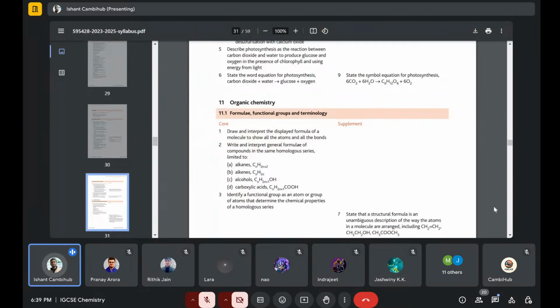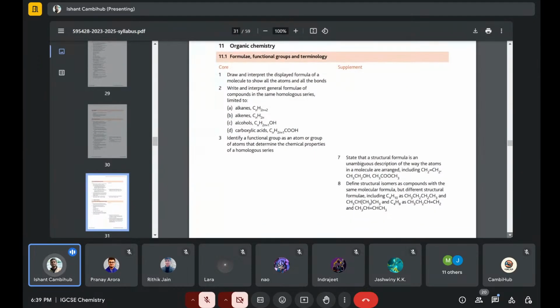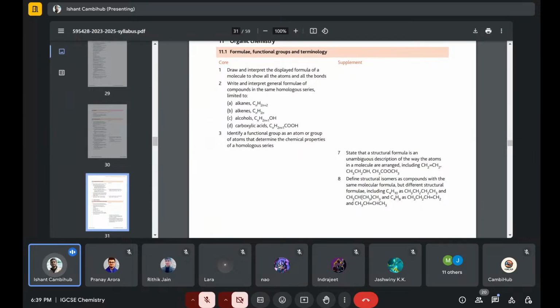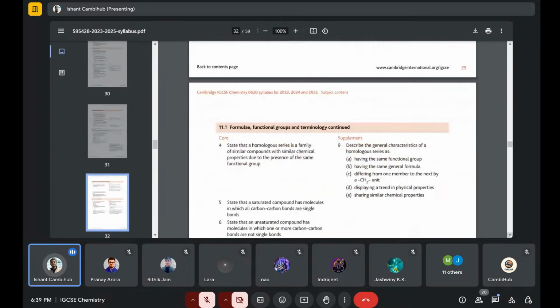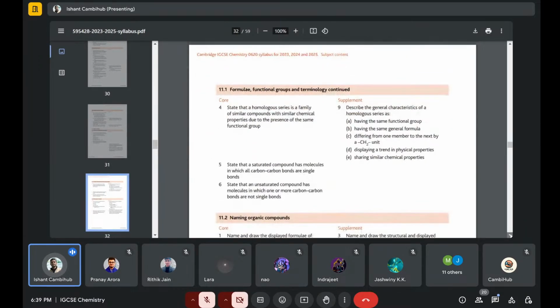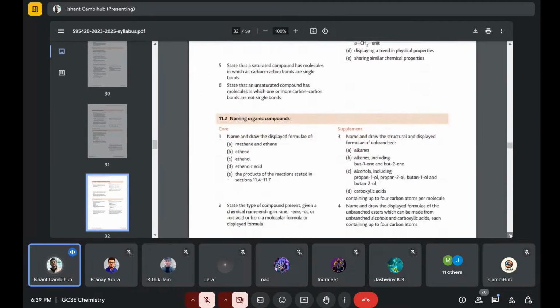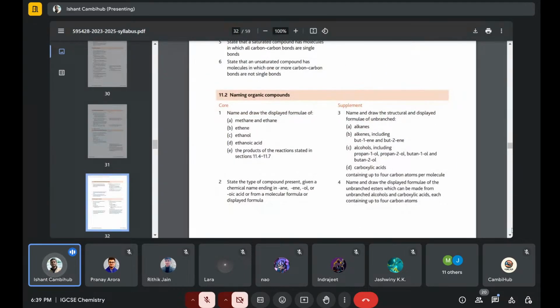Organic chemistry is their favorite. Of course, you'll find around 2 pages, the last 2 pages, for organic chemistry only, and they'll ask basic type questions only, which are covered in the syllabus, like the general formula, then your functional groups and all the definitions, and then the drawing of the esters and so on.